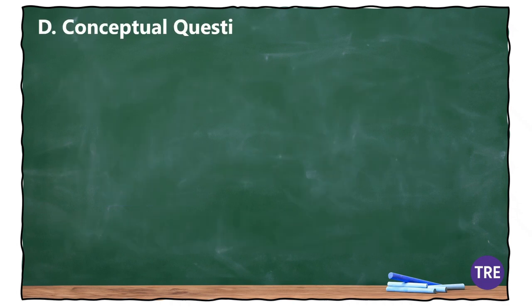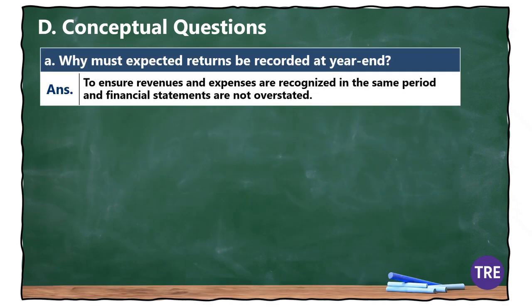Now let's step back and think conceptually. First, why do we record expected returns at year-end, instead of waiting? It's because revenues and expenses must be matched in the same period. If we ignore expected returns, we risk overstating this year's sales and profit.